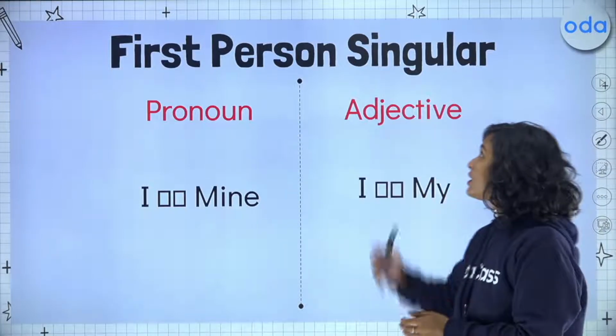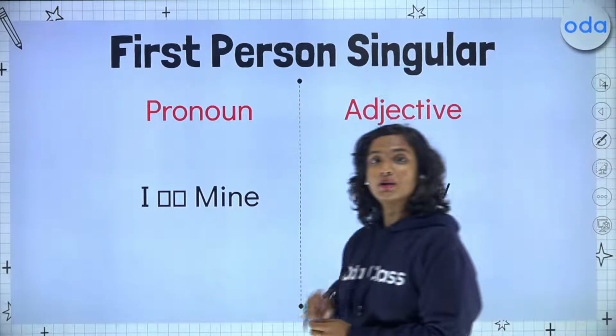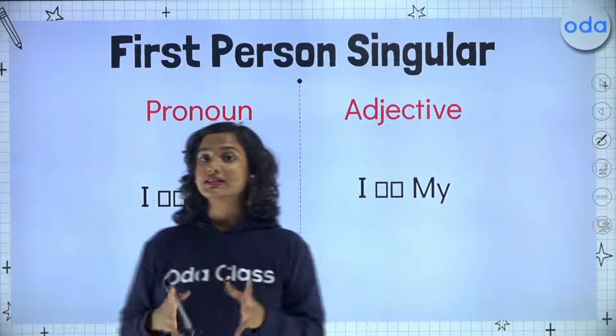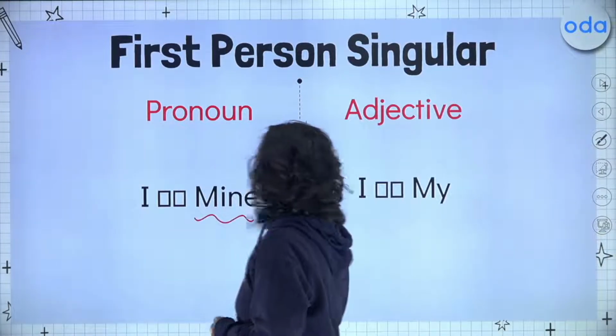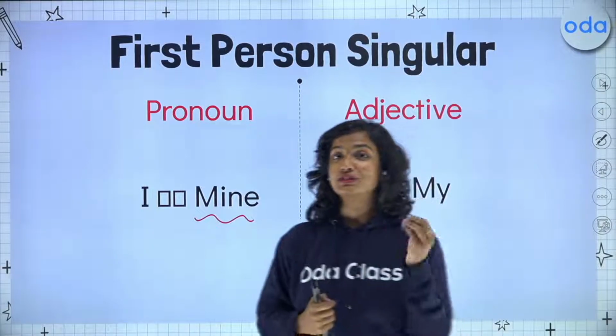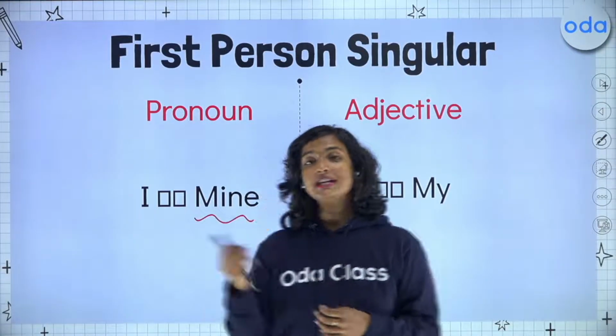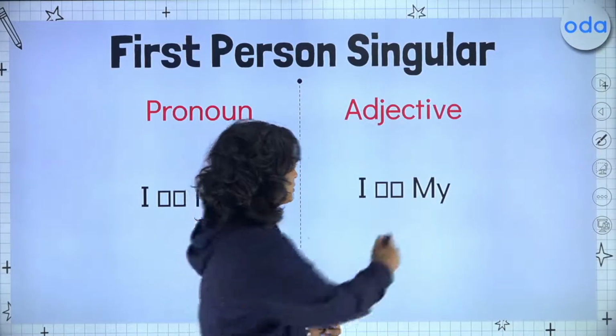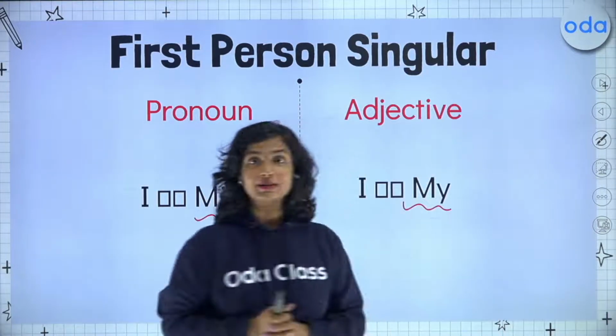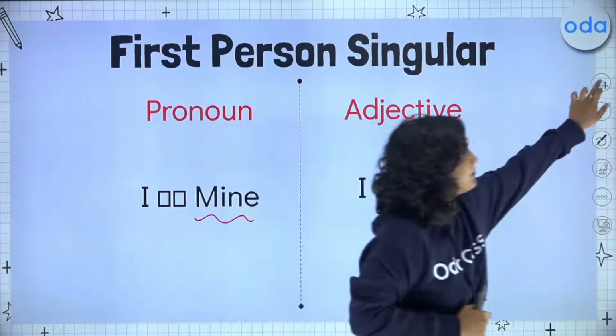Let's start off with the first person singular. As far as the first person singular possessive pronoun goes, it is mine. Remember, personal pronoun is I, possessive pronoun is mine. As far as the adjective goes, we have my. So let's see this in an example.